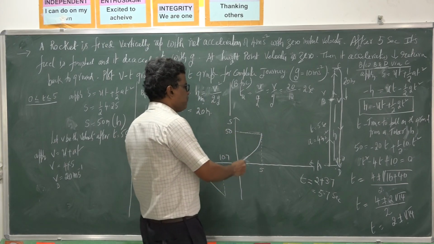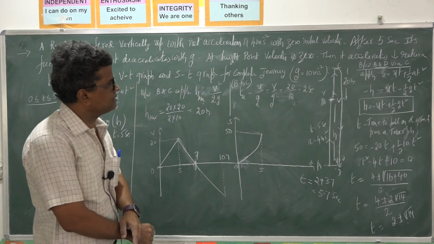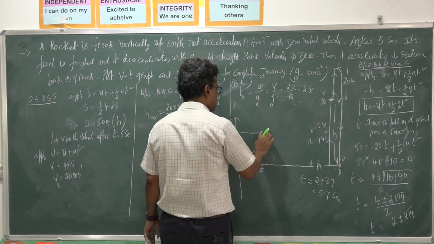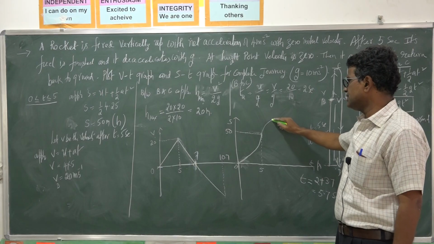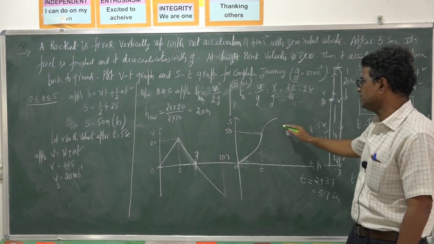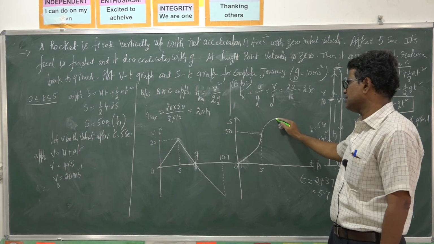Then it starts to decelerate. So decreasing slope. The slope will be like this. Then decreasing slope, it will be like this. Decreasing slope. So at maximum height its velocity is 0, so it should be parallel to the x axis, like this.